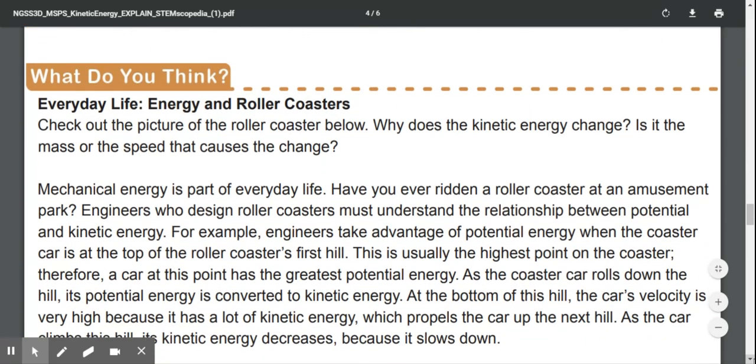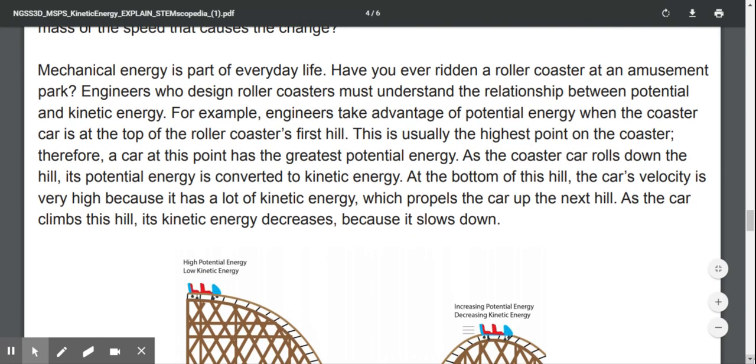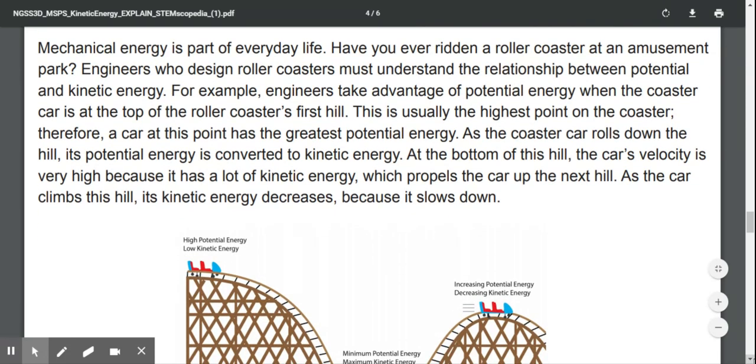What do you think? Everyday life, energy, and roller coasters. Check out the picture of the roller coaster below. Why does the kinetic energy change? Is it the mass or the speed that causes the change? Mechanical energy is part of everyday life. Have you ever ridden a roller coaster at an amusement park?